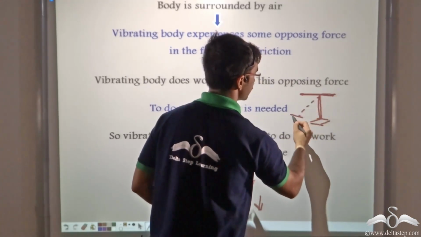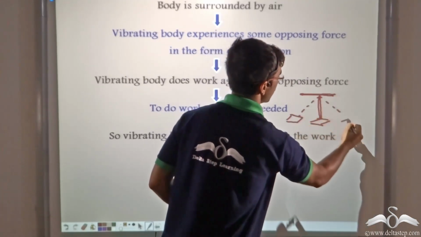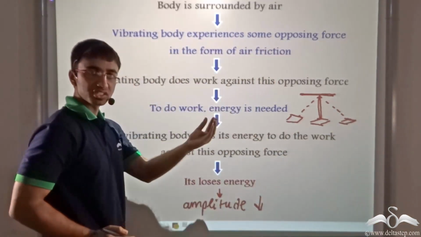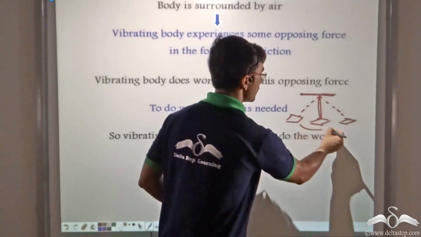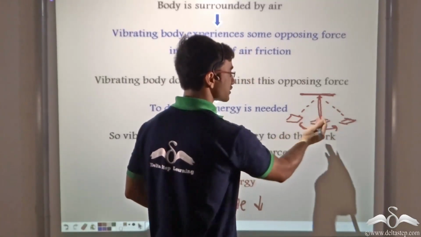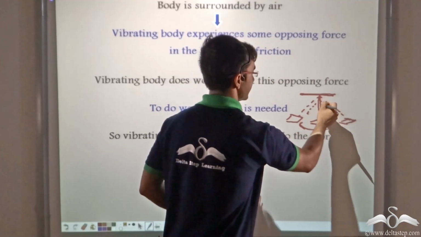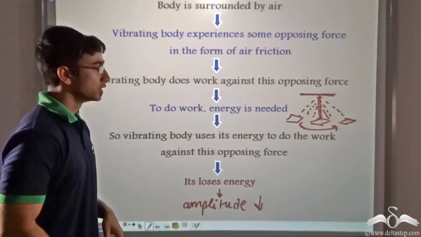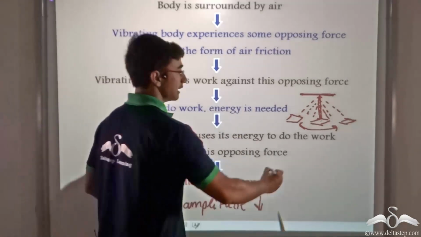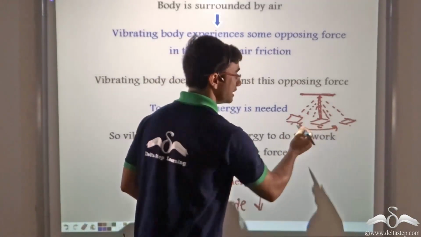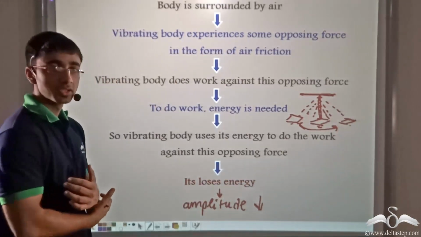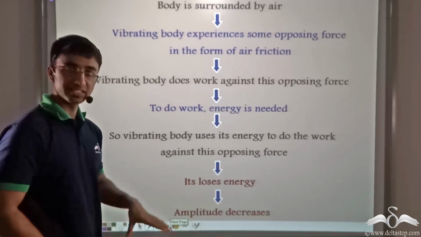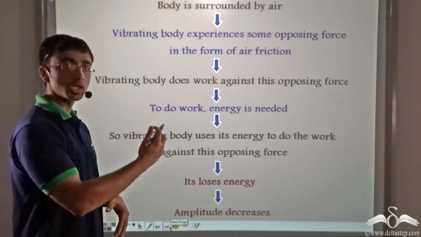swinging from a fixed support on either end, it went on swinging for a certain amount of time, but this to and fro motion became less and less vigorous. It continued becoming less vigorous until a certain time where it stopped. So the displacement of the swing at its extreme position from the mean position started decreasing. So what can we say? We can say that the amplitude decreases and it gradually comes to a halt.